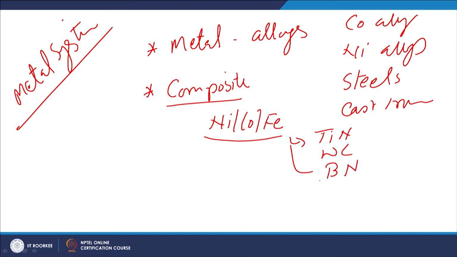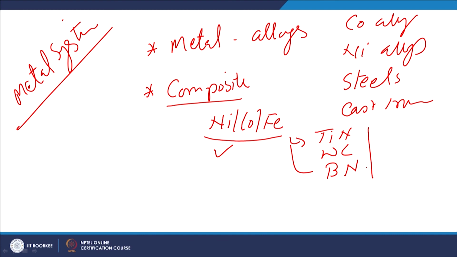Such hard ceramic particles are reinforced in the soft matrix in order to have a combination of contradicting properties, like a combination of toughness and high hardness. Such benefits are exploited by using composite materials.